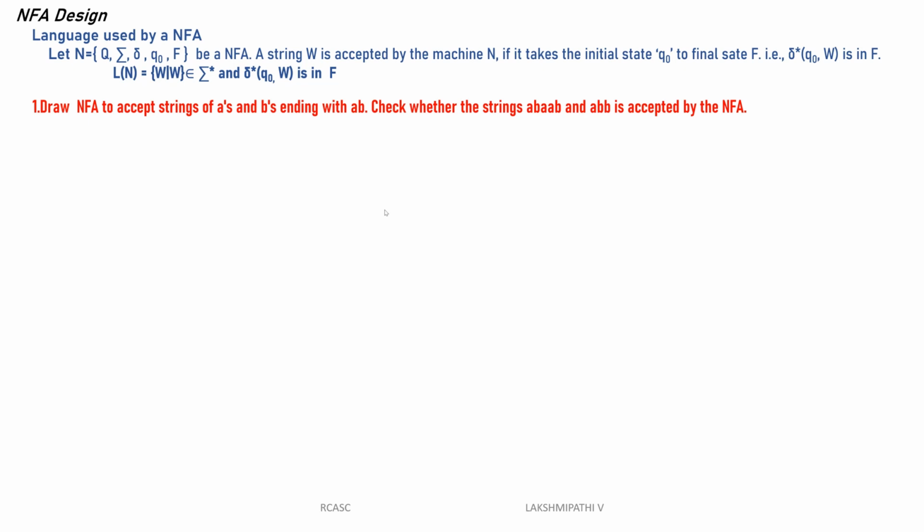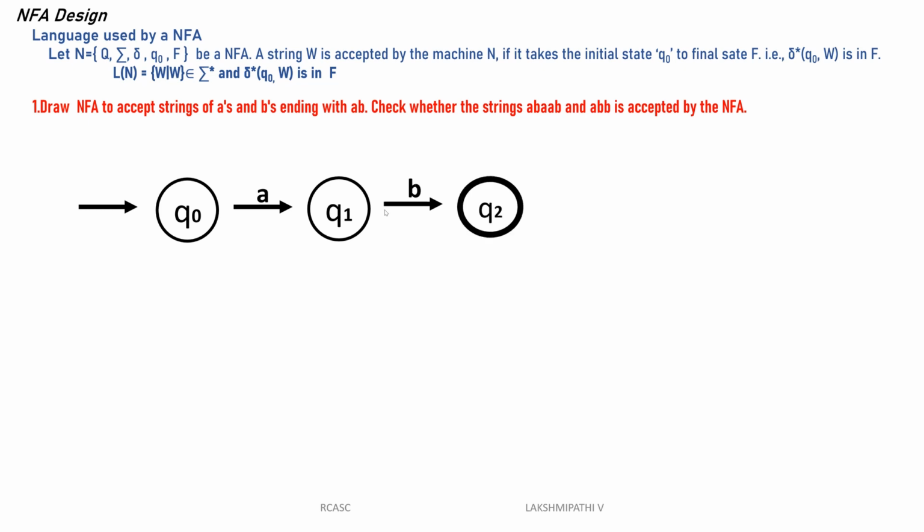Here I will directly take you to the machine structure. Draw an NFA to accept the strings of A's and B's ending with AB. Check whether the strings AB, AAB and ABB are accepted by the NFA. Q0 reads A, it will go to Q0. Once again Q0 reads A, it will go to Q1. Then Q1 reads B, it will go to Q2. Then Q0 reads B, it will be Q0. Just consider this.